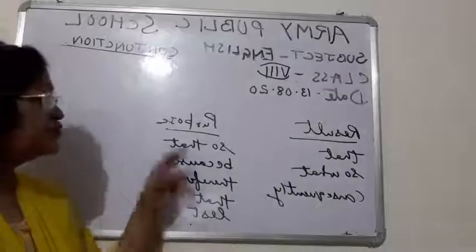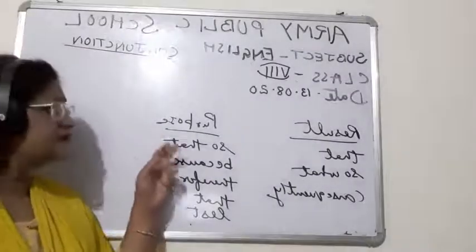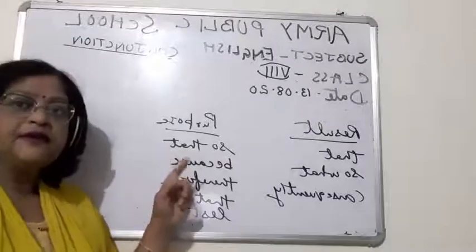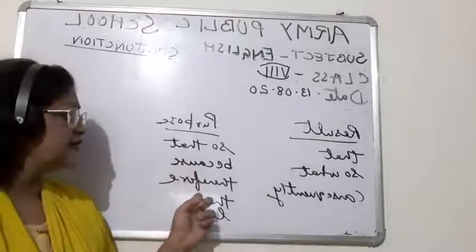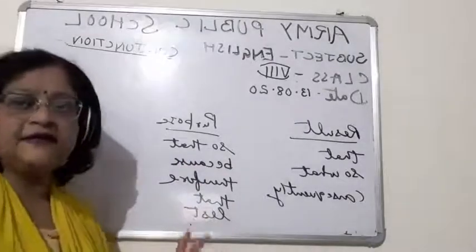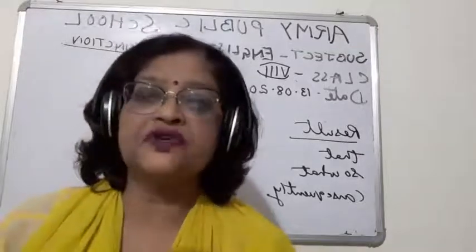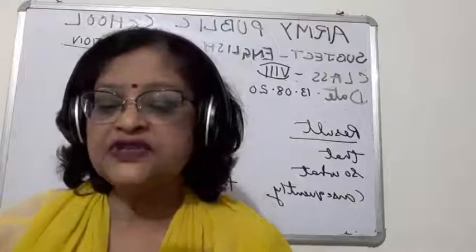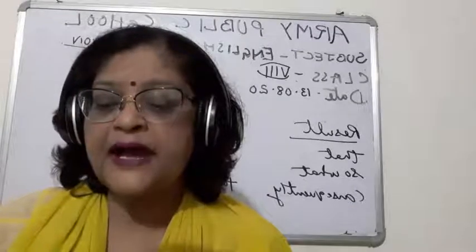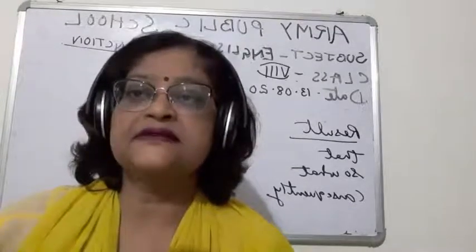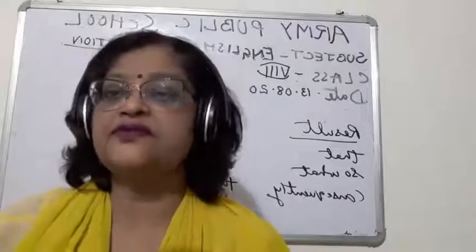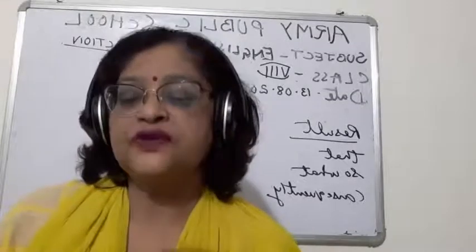Then we come to purpose, children. In purpose we are using so that, because, therefore, that, lest. Then manner is also there. In manner we are using thus, though, as if, as. I told this in my previous video.